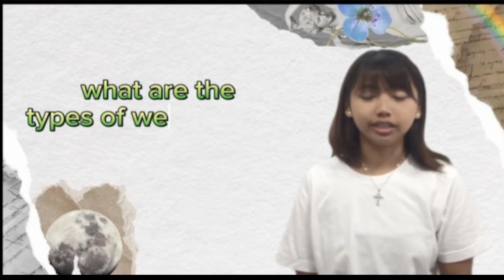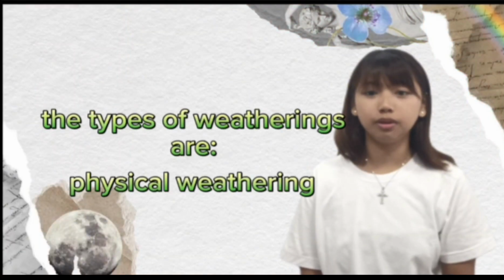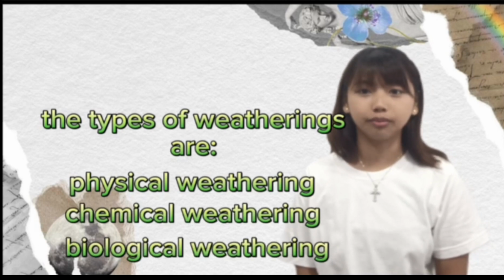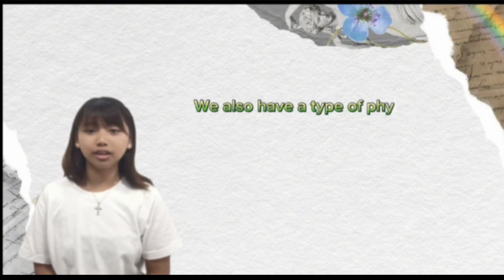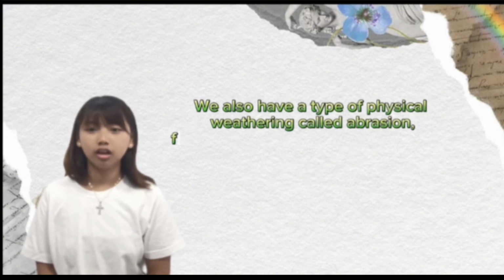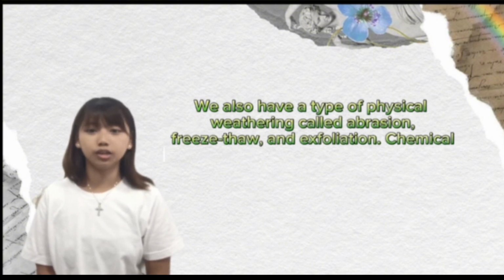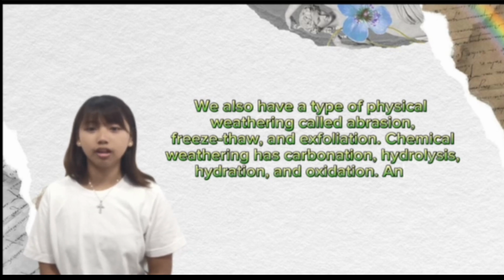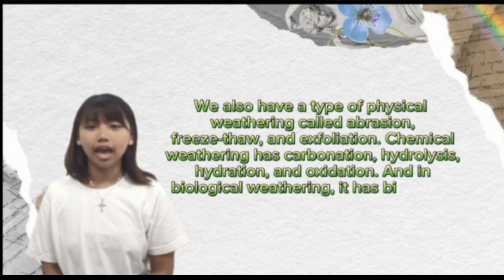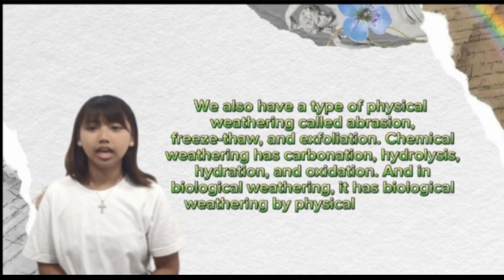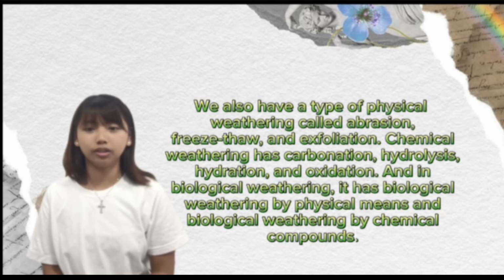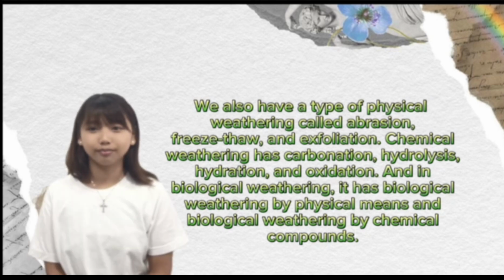What are the types of weathering? The types of weathering are physical weathering, chemical weathering, and biological weathering. We also have types of physical weathering called abrasion, freeze-thaw, and exfoliation. Chemical weathering has carbonation, hydrolysis, hydration, and oxidation. And biological weathering has biological weathering by physical means and biological weathering by chemical compounds.